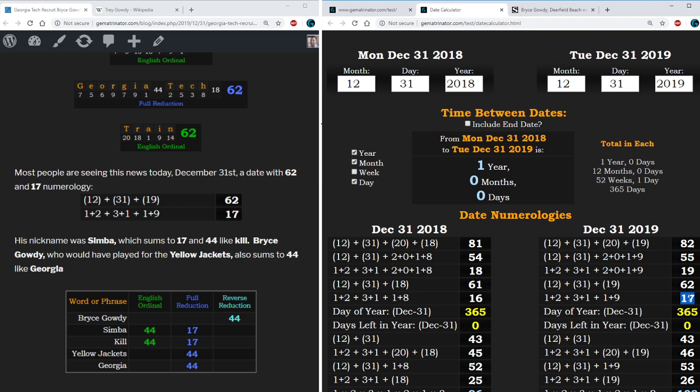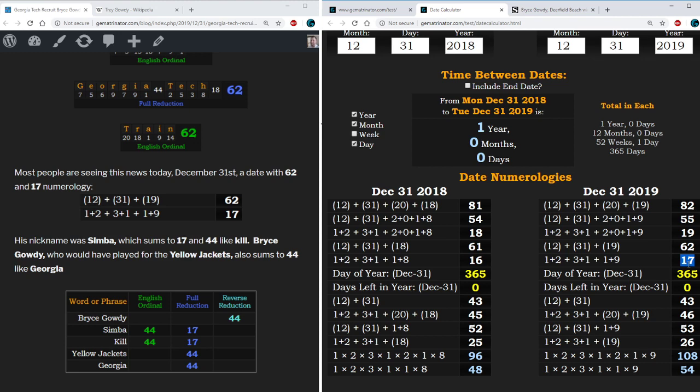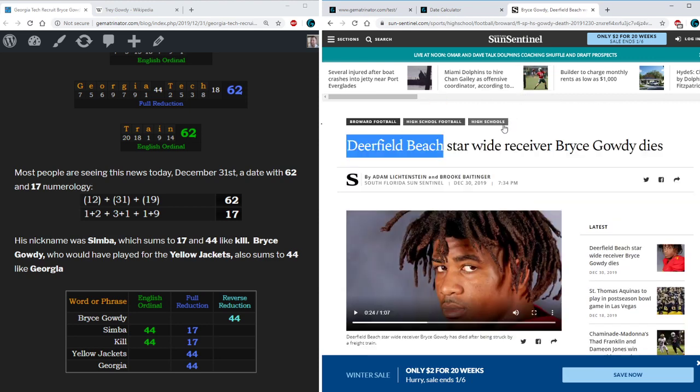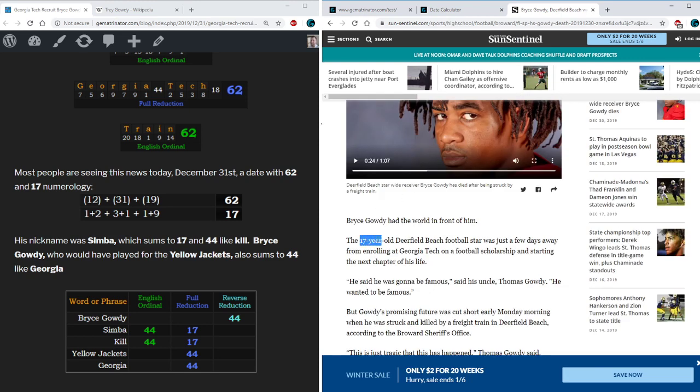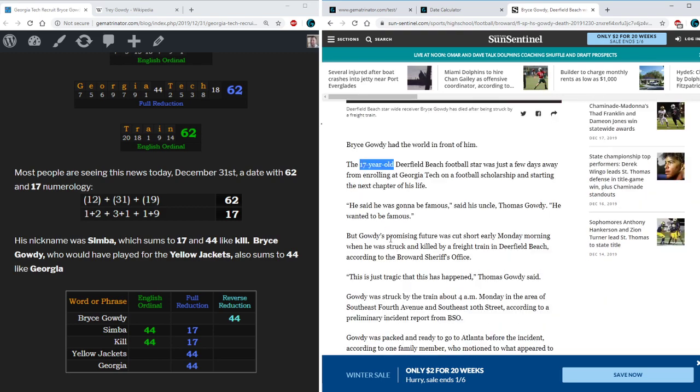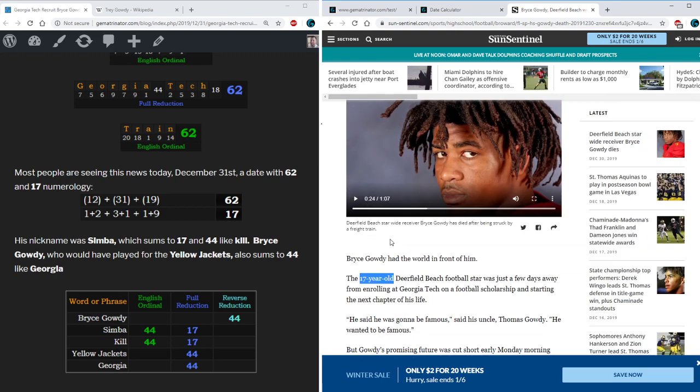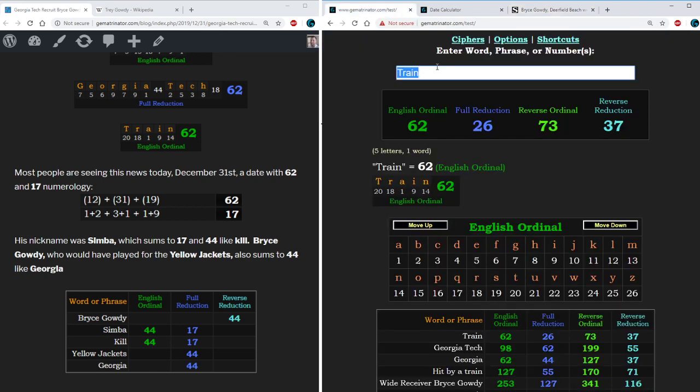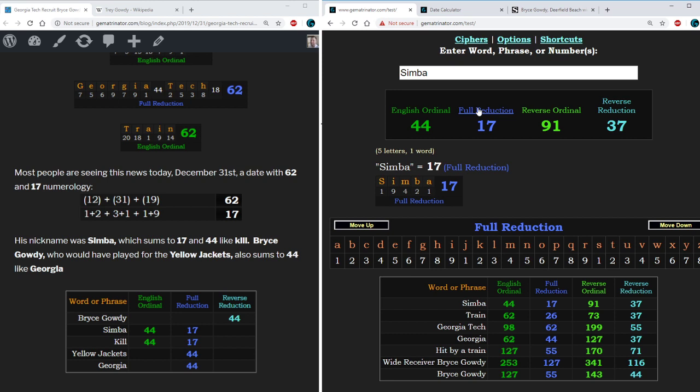I want you to also notice the 17, as this is a very significant number to this story. Not only did December 31st have numerology of 17, but Bryce Gowdy was a 17-year-old. And if you look up his Twitter account, you'll find that he had a nickname, which was Simba. In the reduction method, Simba gives us the value of 17.